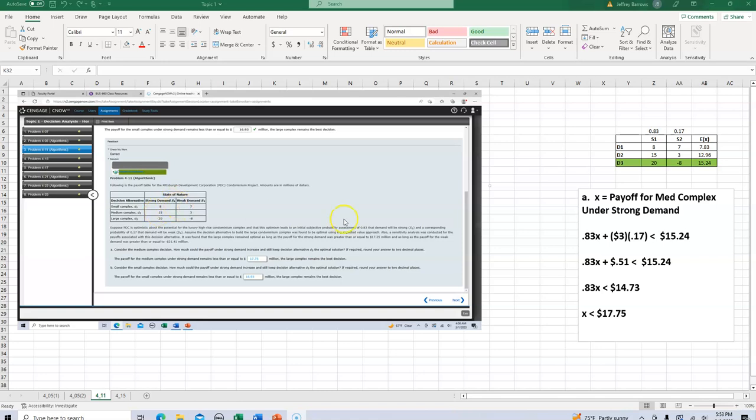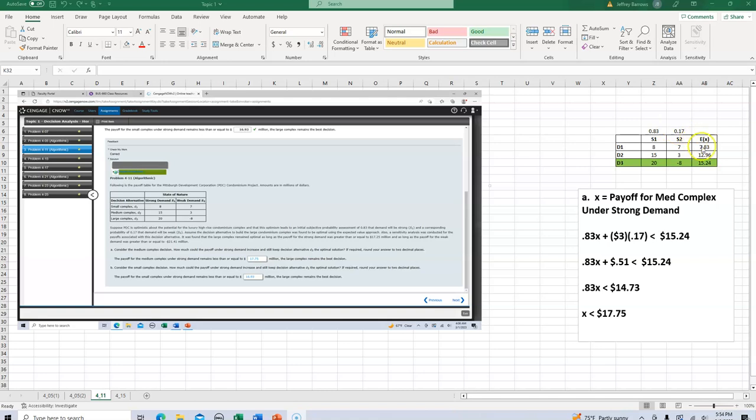So what we're going to do here first, and let me go back again, this is what we're going to call the payoff table. This is giving us all the information we need about the complexes and the demand. You'll notice I've replicated that over here. And I also put the probability of strong demand, 0.83, here, and the probability of weak demand here.